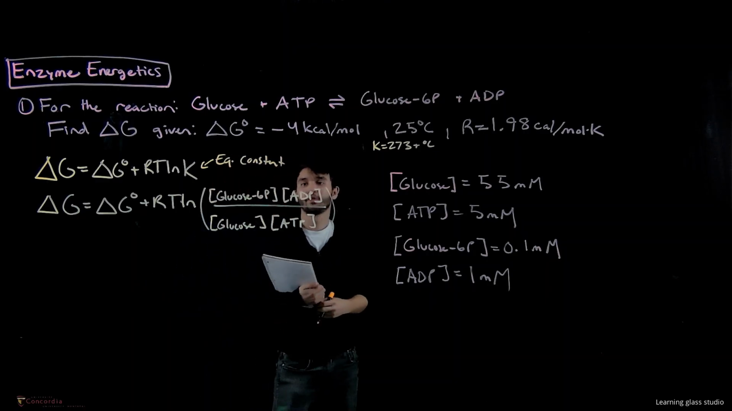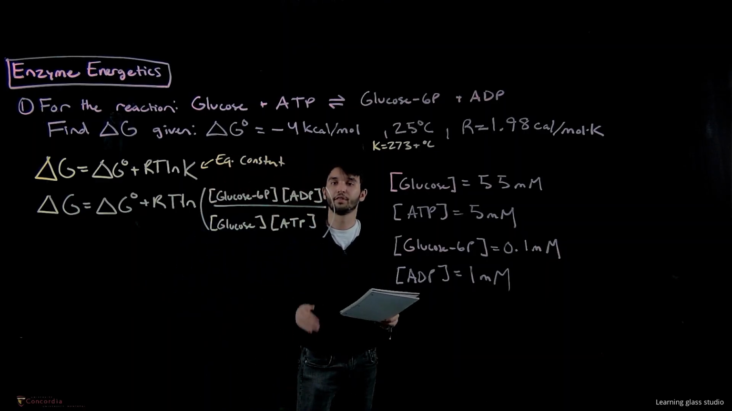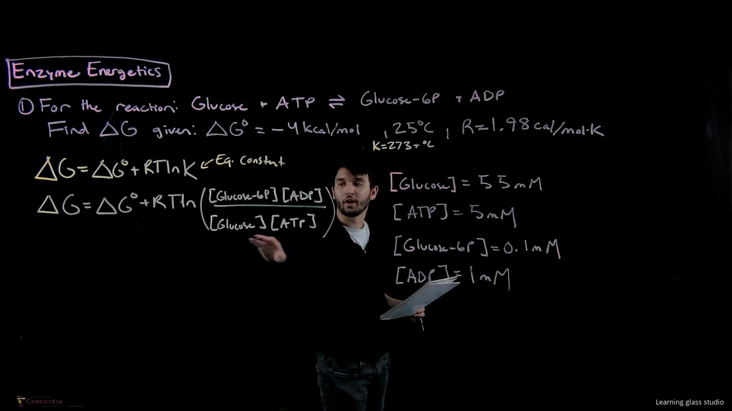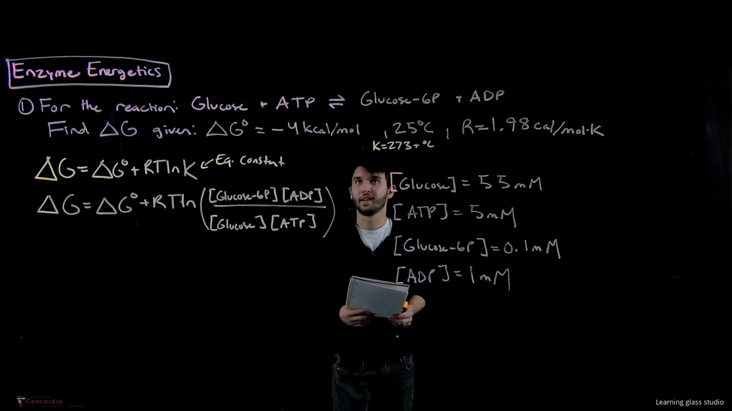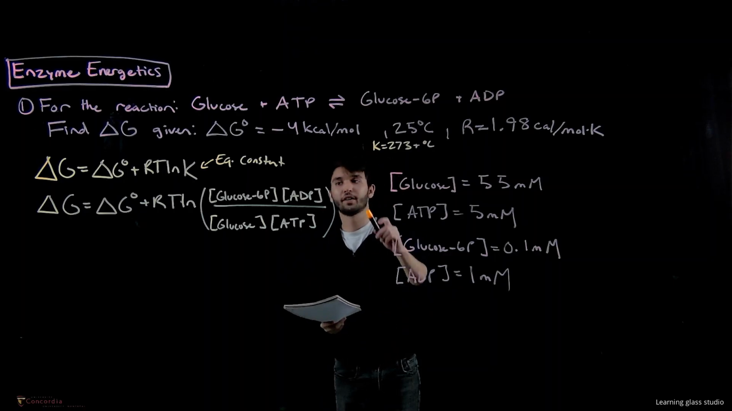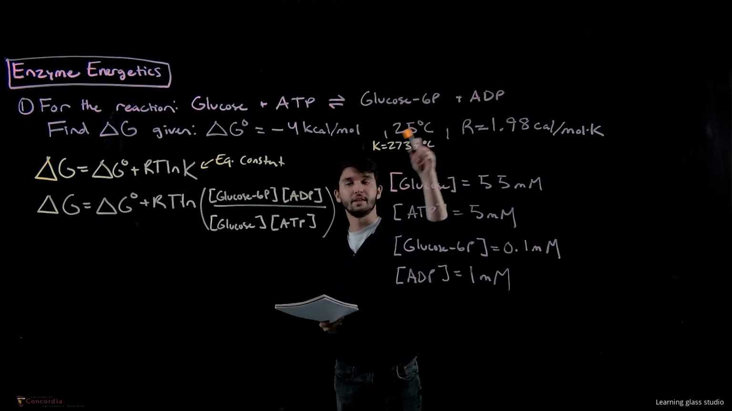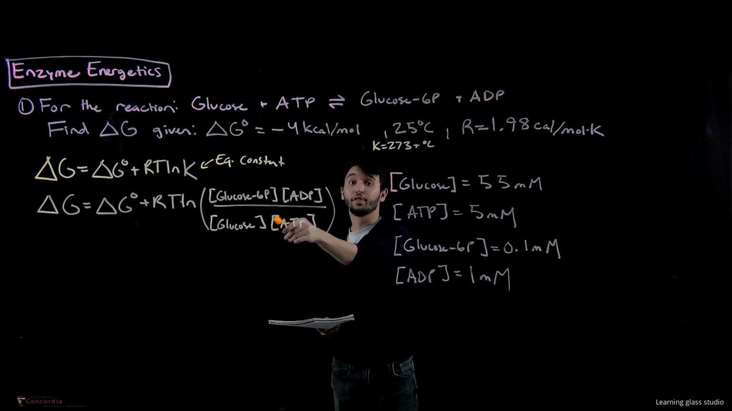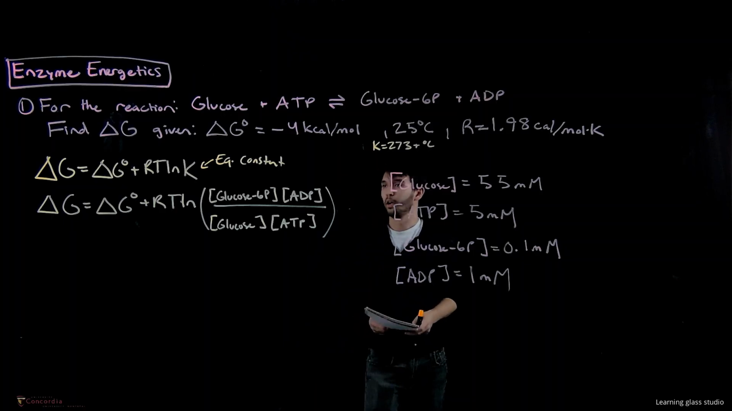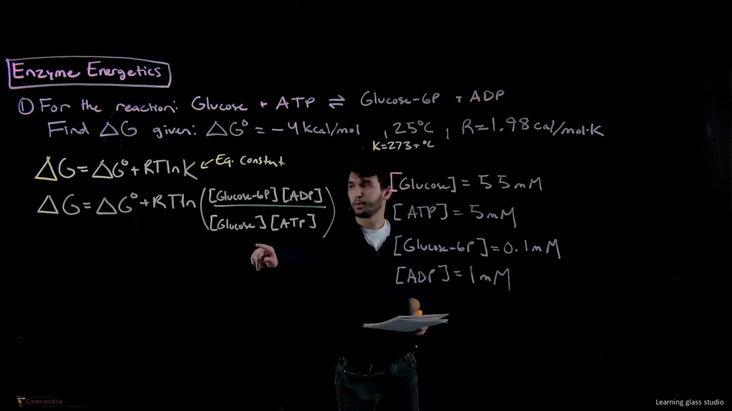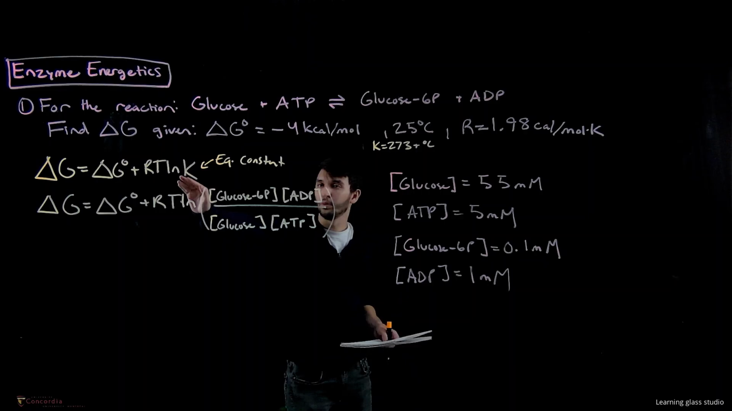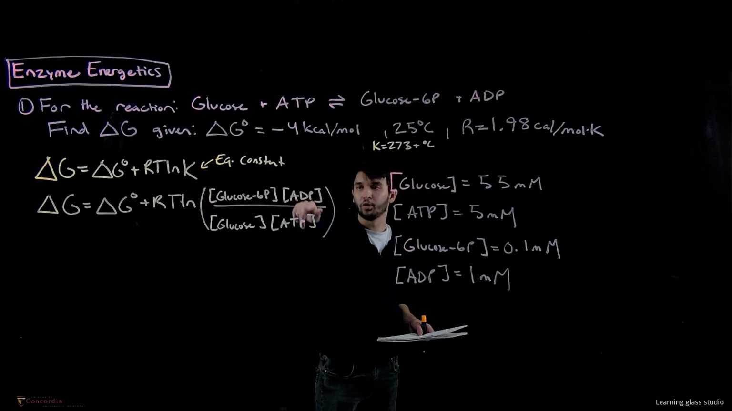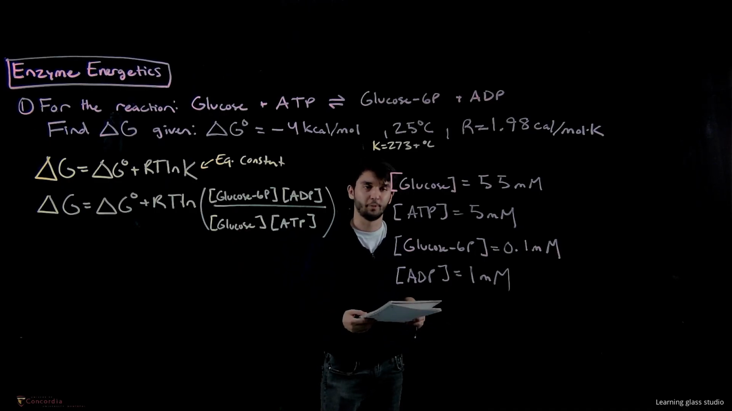And in this case, for this reaction, remember the equilibrium constant is the concentrations of the products multiplied together divided by the concentrations of the reactants multiplied together. So in this case, it's the two products, glucose 6P times ADP, divided by glucose times ATP. All right? So that's how I got this expression. I just took the K, the equilibrium constant, and turned it into this, which is the two products multiplied together divided by the two reactants multiplied together.